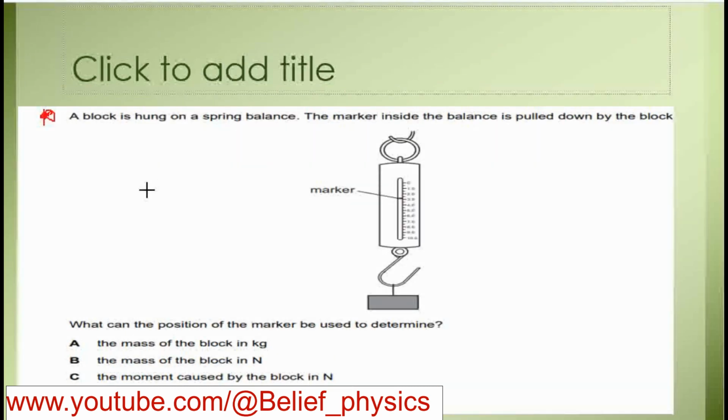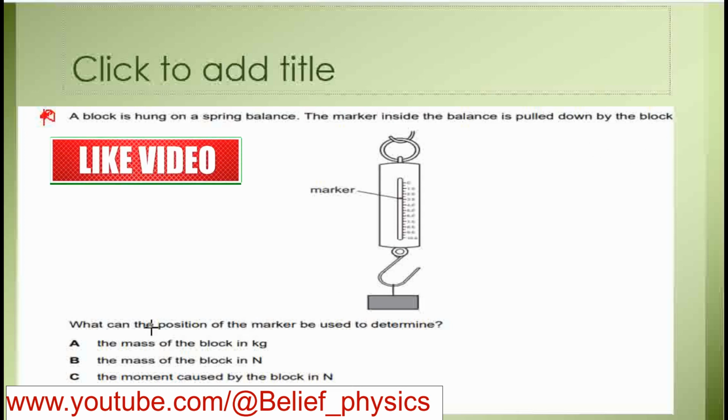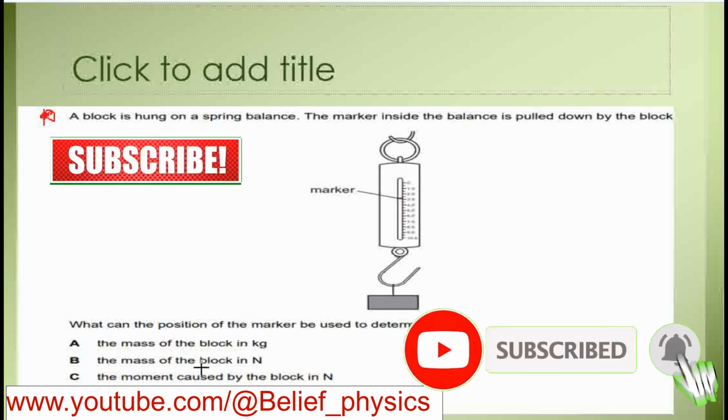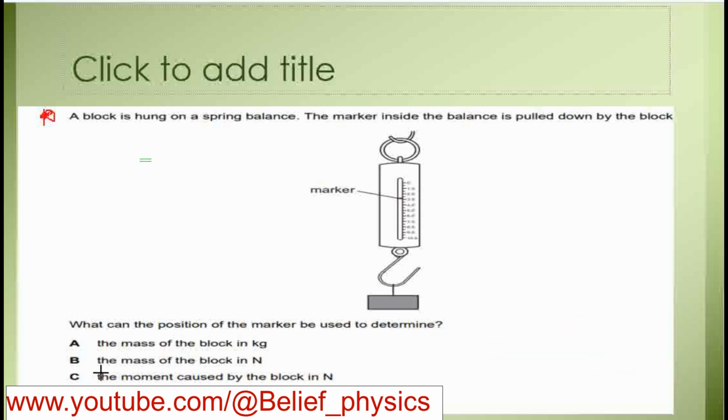Next question is, a block is hung on a spring balance. The marker inside the balance is pulled down by the block. What can the position of the marker be used to determine? A, the mass of the block in kilogram. Yes, mass is measured in kilogram. B, the mass of the block is in Newton. Mass is not measured in Newton, so it is a wrong choice.